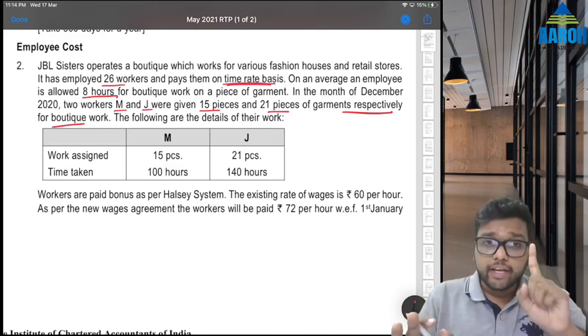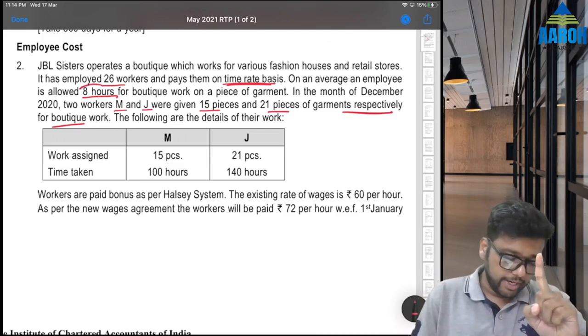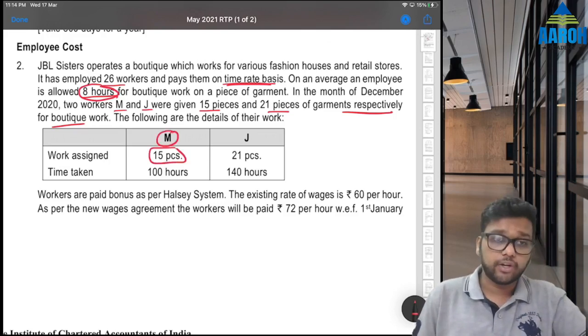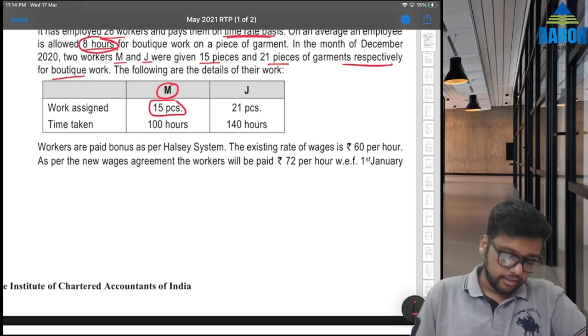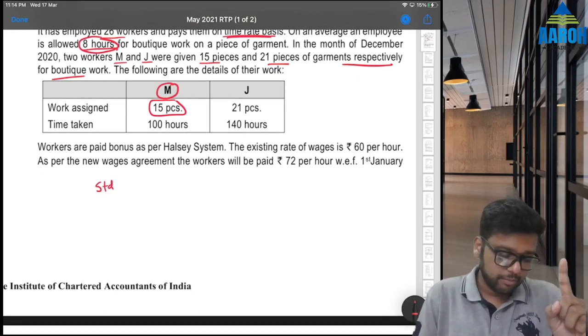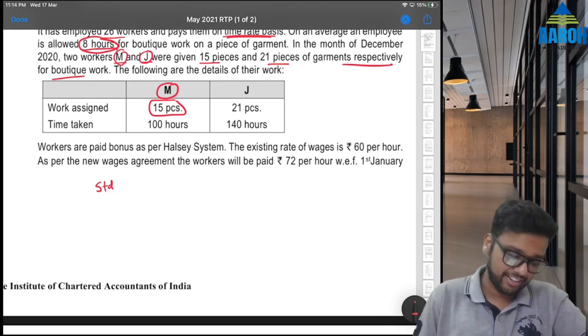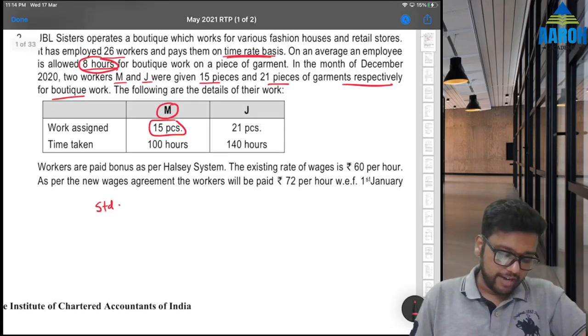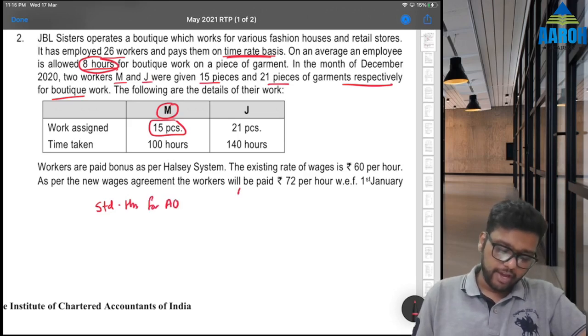Concentrate. एक यूनिट के लिए they are allowed 8 hours. That means for M, who was allotted 15 units, the standard hours for actual output will be 15 pieces into 8, right? (In the original question their names are Margaret and Jennifer, that is why I'm saying her. Original is old PM, old practice manual.)